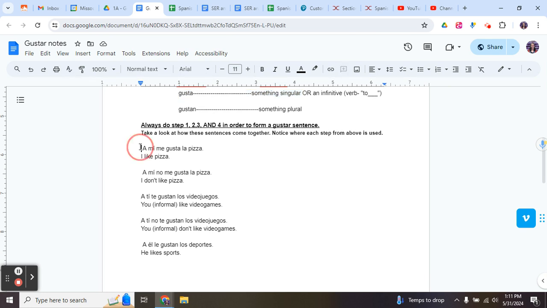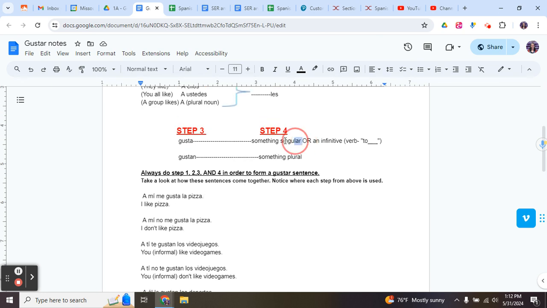So here we go. A mí me gusta la pizza. I like pizza, but really, like I told you earlier, pizza is pleasing to me. And that's why knowing the él, ella, usted form of the verb is the third person singular. That's why it takes this form, because the thing that someone likes is something singular. Now, you don't have to remember that part, but in case you wanted to know the grammatical concept behind it, that's what it is. Okay, all you have to pay attention to is whether it's something singular or something plural that someone likes, to know whether to use gusta or gustan.